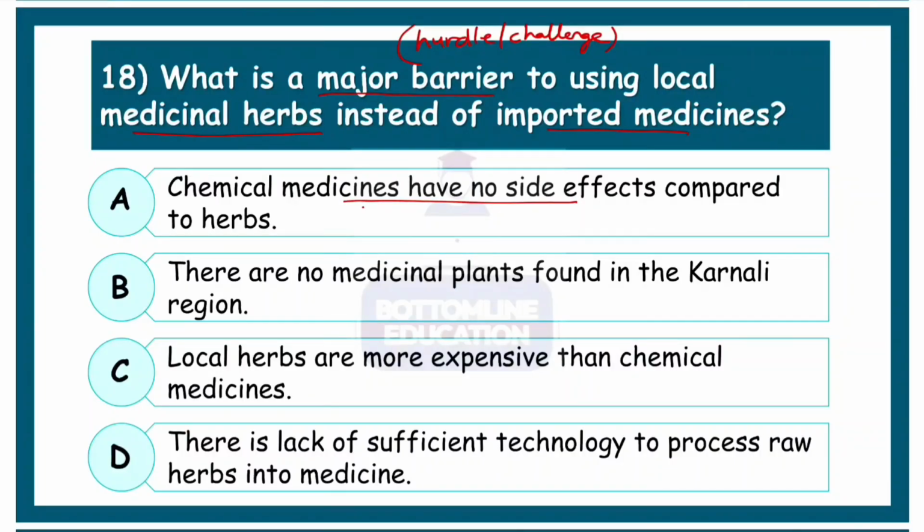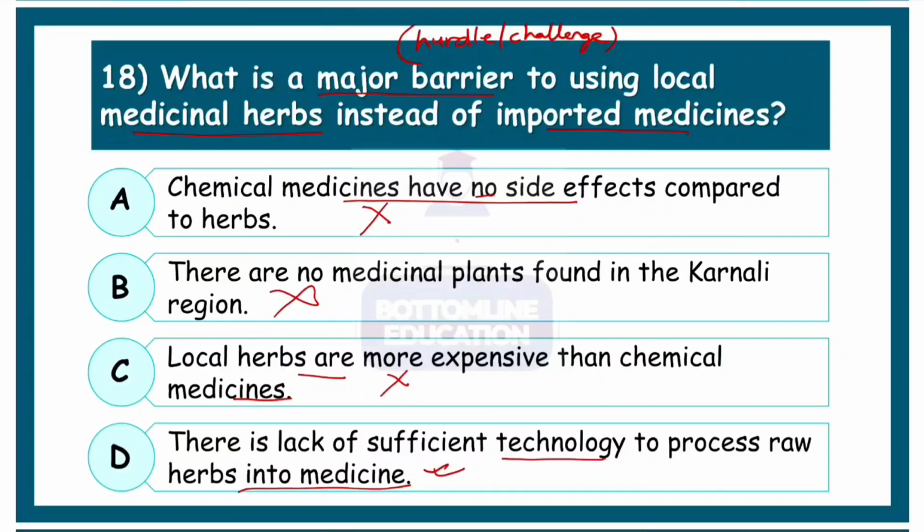Chemical medicines have no side effects. That's actually not quite right. Chemicals actually have side effects. There are no medicinal plants found in the Karnali region, which is actually wrong, except in the very high Himalayas where there is snow almost all year. Medicinal plants are found in most places. Option C, local herbs are more expensive than chemical medicine, which is not true in most cases. There's lack of sufficient technology to process raw herbs into medicine. Yes, that actually sounds convincing.